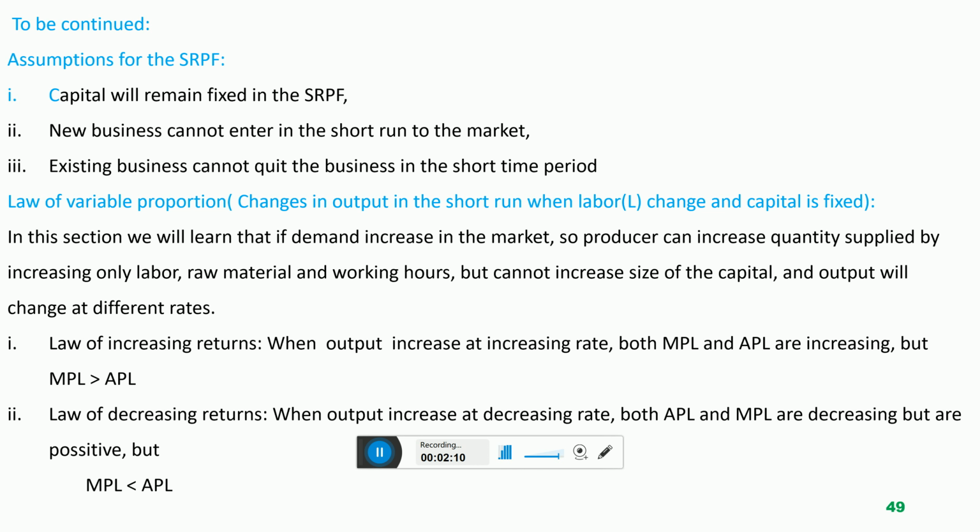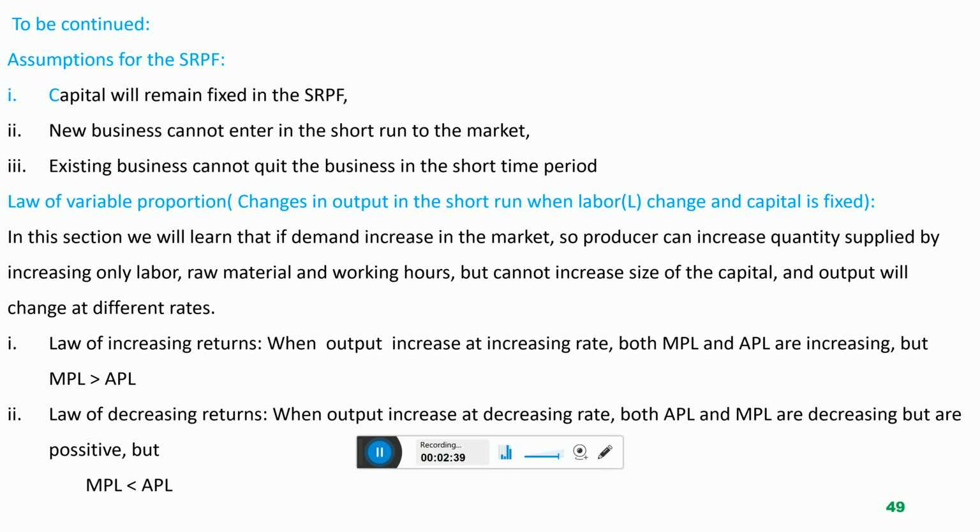That is why we are supposing that if the producer wants to increase supply in the market, the producer cannot change the size of the business. Capital will remain fixed. Capital means equipment, machinery, building, office. Producer cannot change this in the short time period, because capital needs a huge budget, and the producer already spent $1 million to install the company.